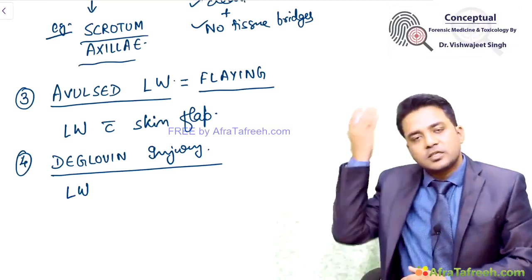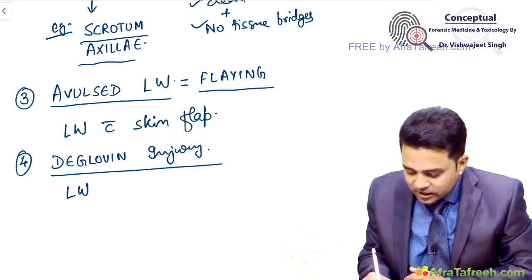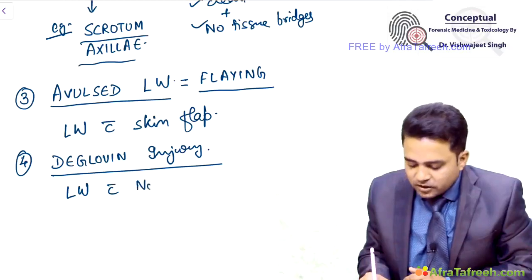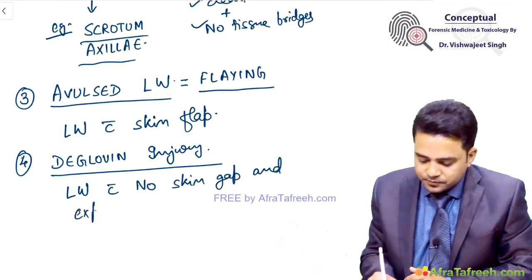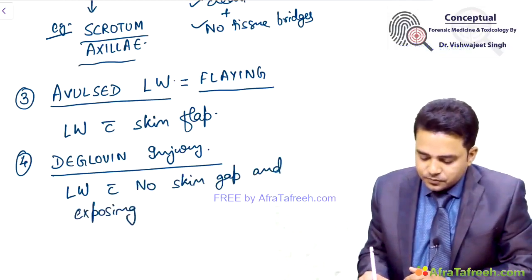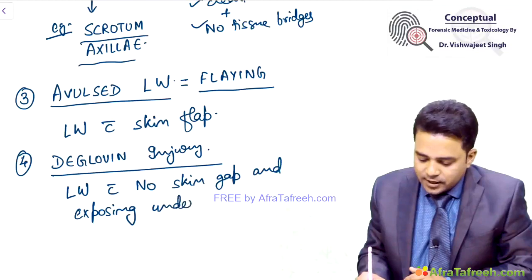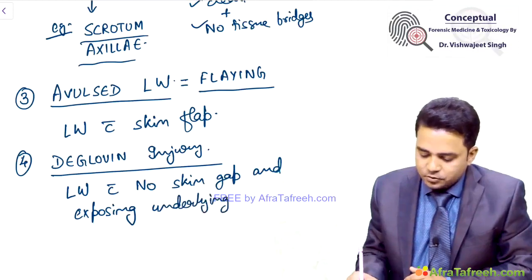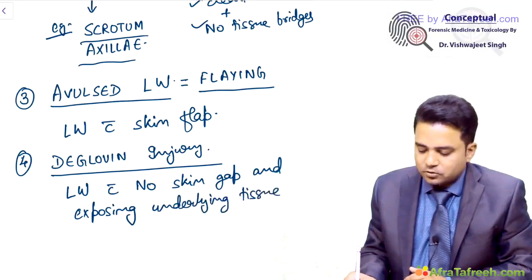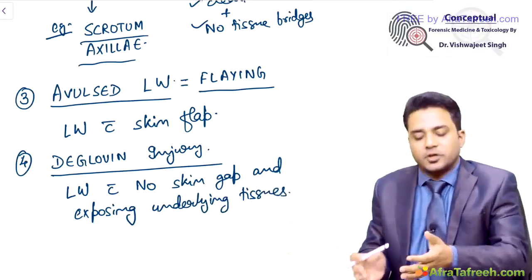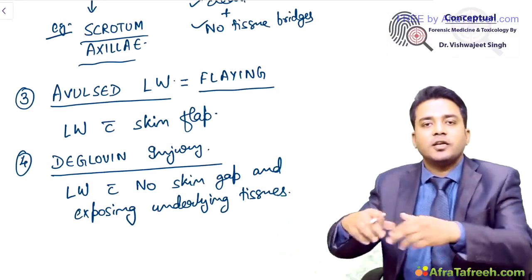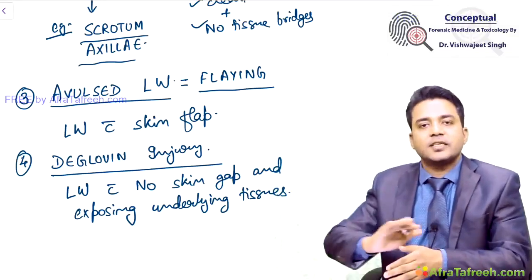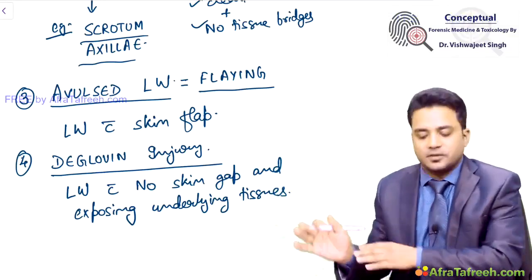Because the skin itself is lost. So any lacerated wound with no skin flap and exposing underlying tissues like soft tissue or muscle or bone, the wound will be called a degloved wound if the skin layer is not present.